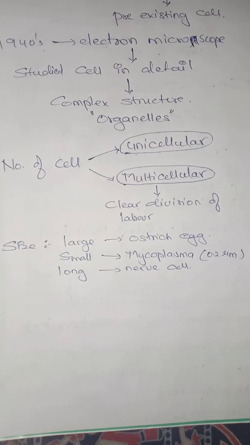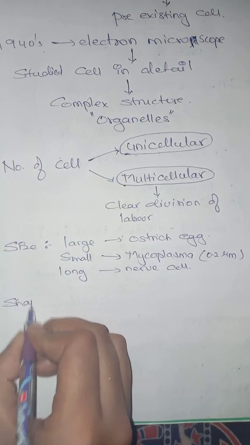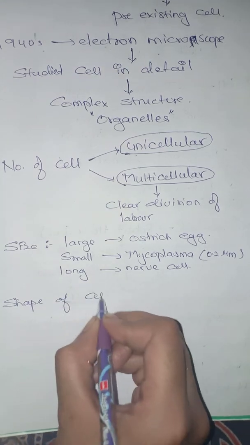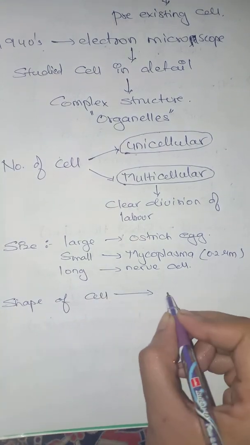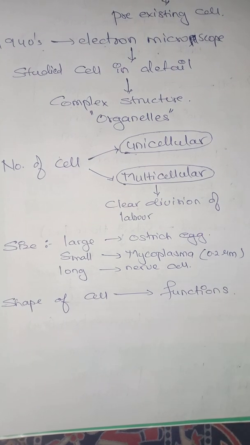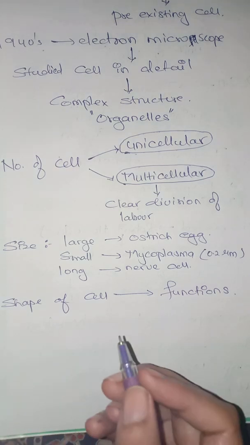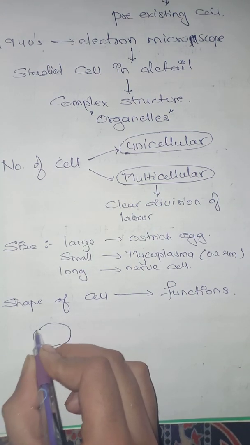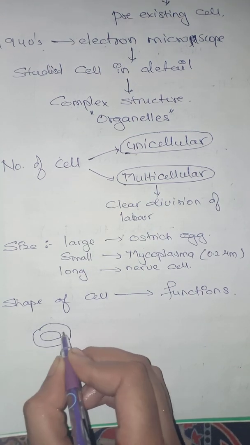When we talk about the shape, the shape of the cell totally depends on the functions being done by the cell. For example, for the transfer of oxygen, we know about the RBC. When you see, the RBCs are thicker, right?